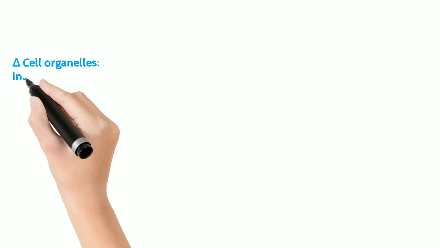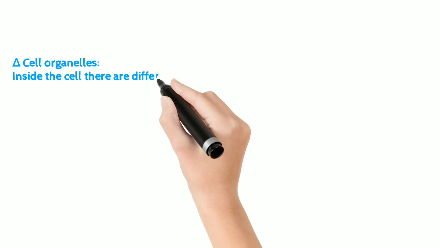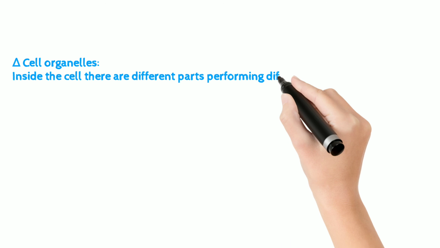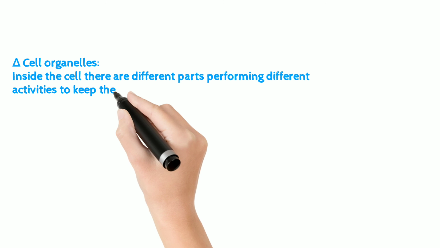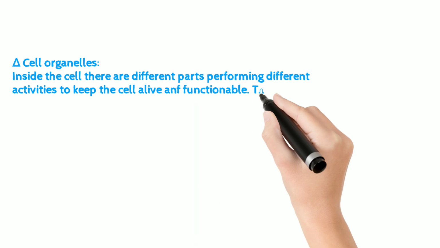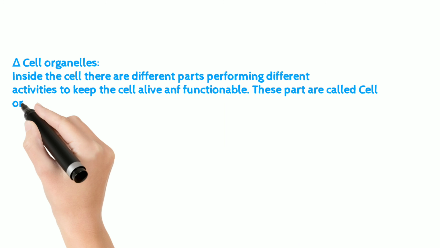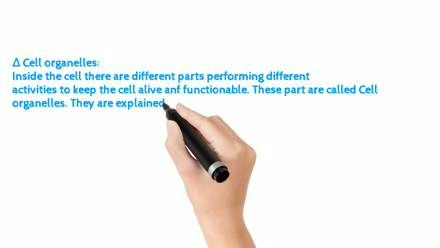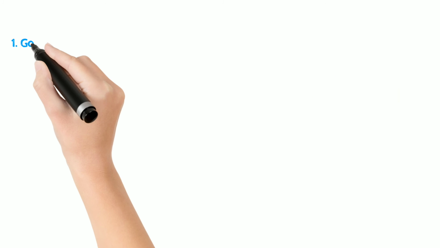Cell organelles. Inside the cell there are different parts performing different activities to keep the cell alive and functional. These parts are called cell organelles. They are explained below. 1.